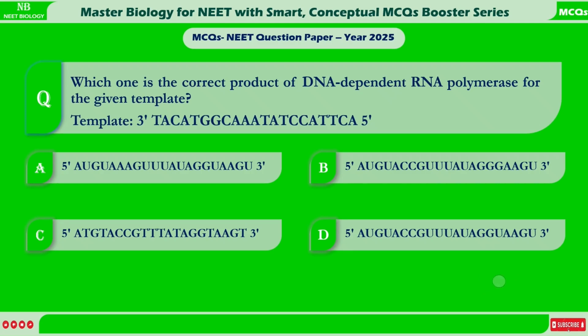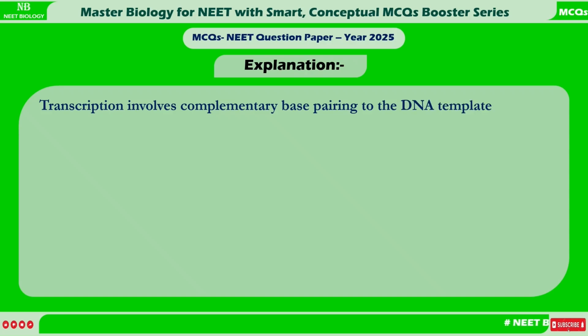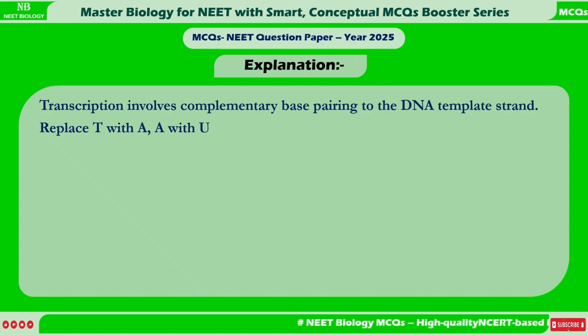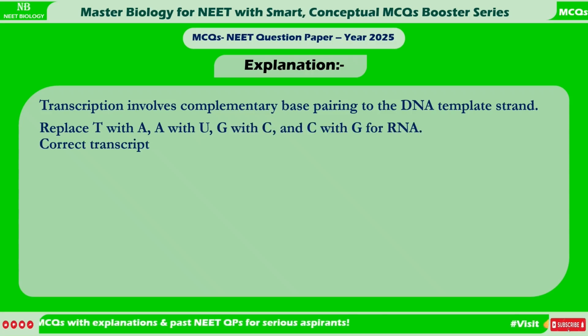Correct answer is D. Explanation. Transcription involves complementary base pairing to the DNA template strand. Replace T with A, A with U, G with C, and C with G for RNA. Correct transcript is as given below.